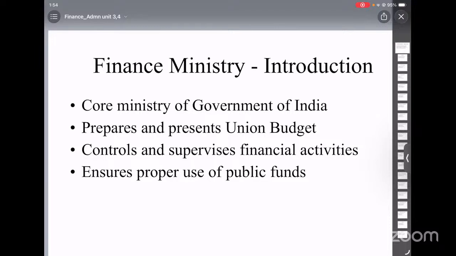After the budget is approved, it must be properly implemented. And this responsibility lies with the executive. The executive uses the funds as approved by the legislature, and there are two important principles in budget execution. First, all spending must follow the Appropriation Act and Finance Act. Second, the execution must be done with honesty, efficiency, and integrity.